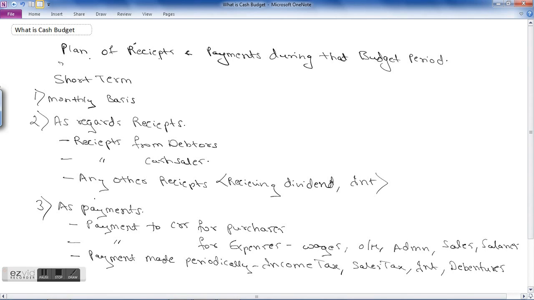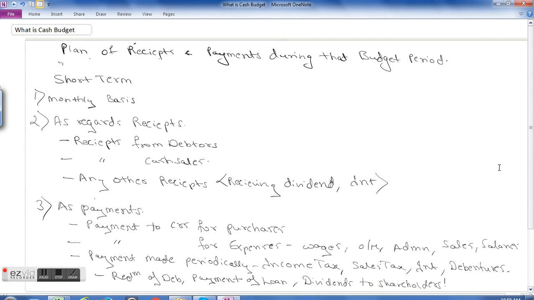Then there may also be some special payments which need to be made, like redemption of debentures, payment of loan, then dividends to shareholders. These are not regular payments, they are to be made once in a while, that is periodically. Or there are special payments like redemption of debentures, repayment of some short term loan.